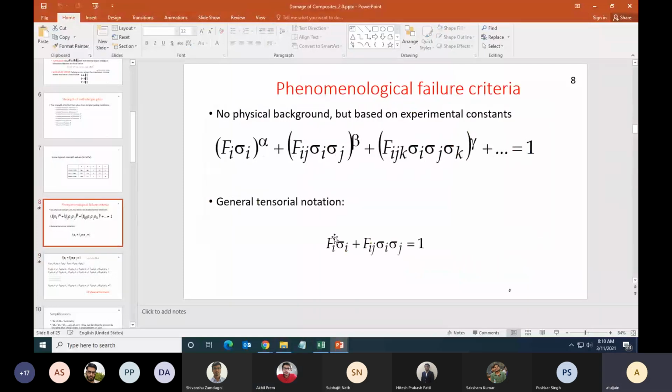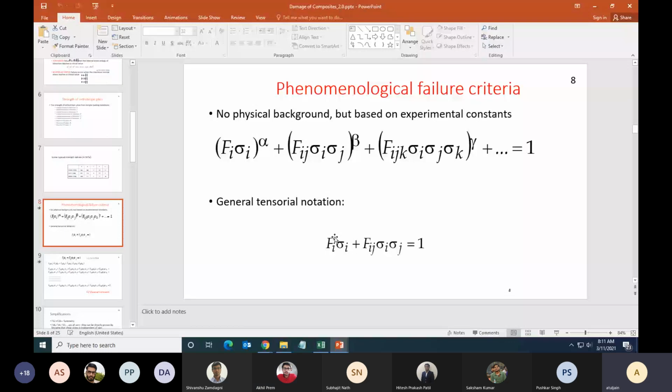We are just saying that there are infinite number of failure theories that are possible, depending on the value of alpha, beta, and gamma that you as the designer choose to put. The simplest way is to say that alpha is 1, beta is 1, and I will only look at two terms. Okay? This is user defined.